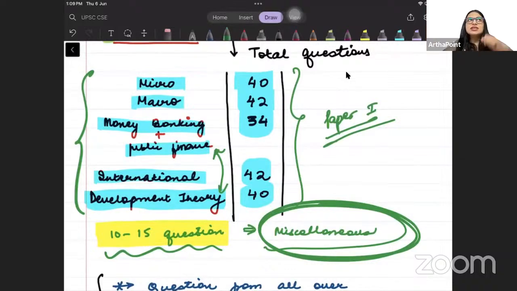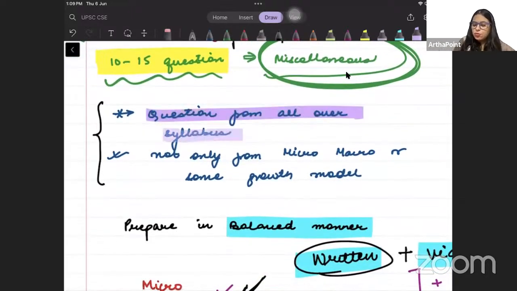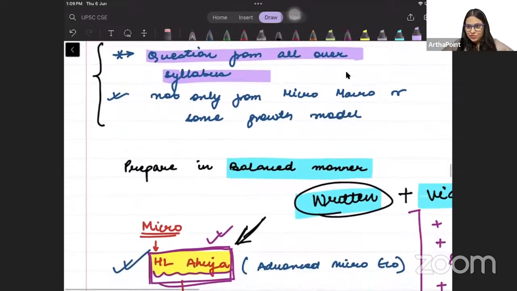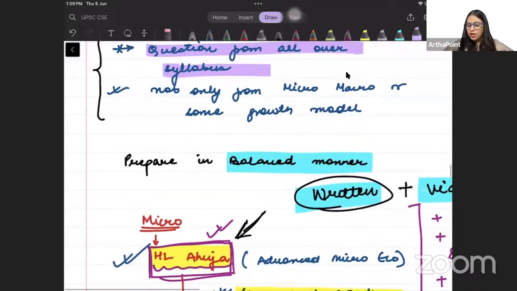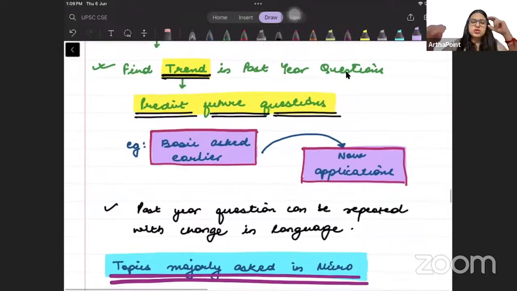So saying that only this subject will come, study this and go, and I will clear the exam, it is absolutely wrong to say. We need to focus on all the subjects equally, right? You see that there have been questions from all over the syllabus, and students who say that just micro and macro is enough are absolutely wrong.